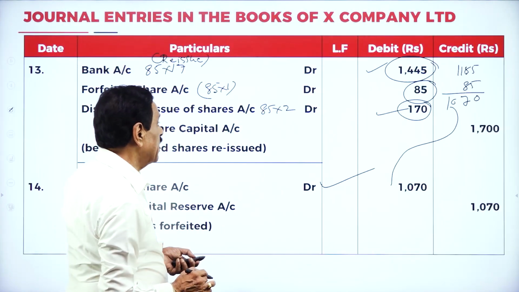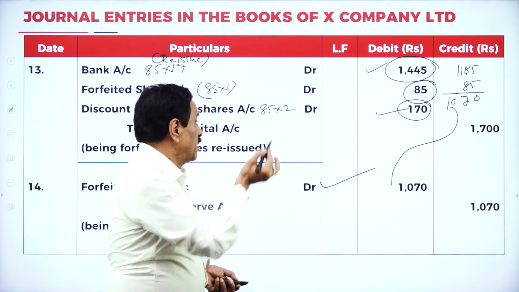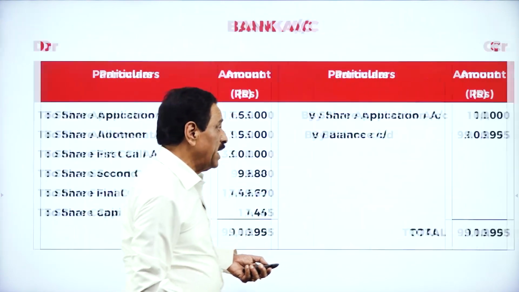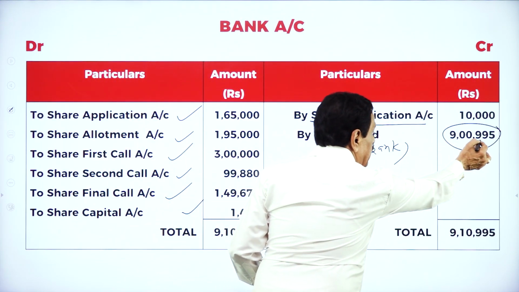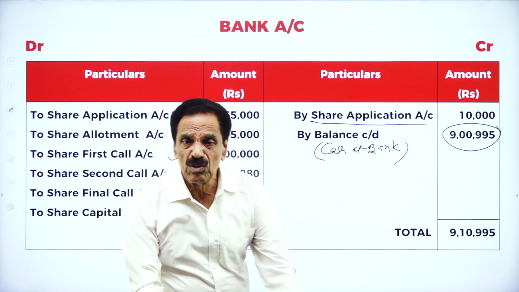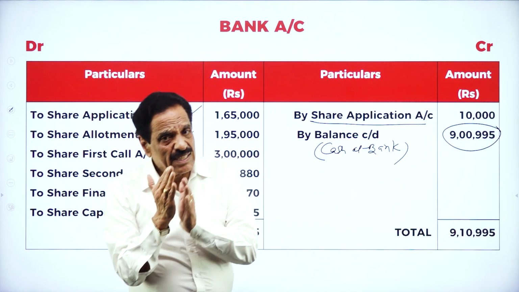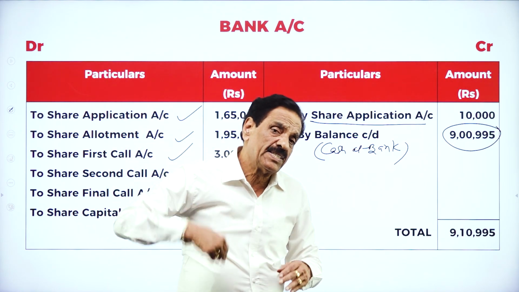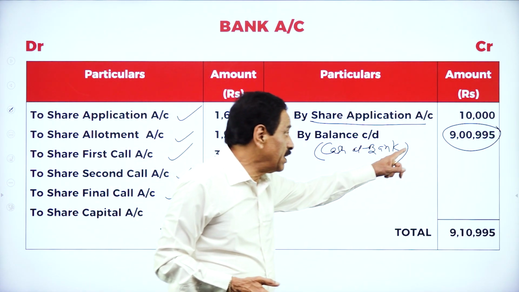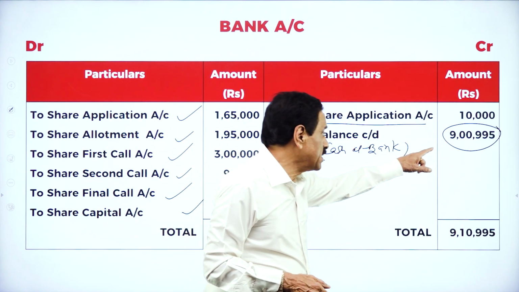Then there is a debit entry of 85. So 1 lakh plus 85, 1 lakh 85,000 minus 220. It will come to 9 lakh 995 rupees. That will come on the asset side of the balance sheet. I think there is no confusion. 1 lakh rupees debit side, another debit side of 85, and credit side is 120 and 100. If you deduct 220, the balance will come 9 lakh 995 rupees. That will come on the asset side of the balance sheet.